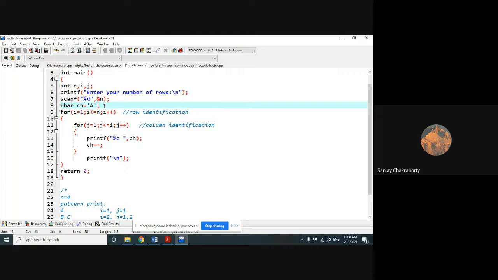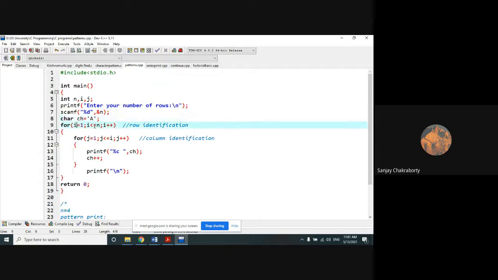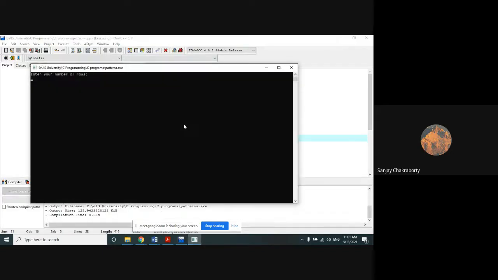What is the ASCII value of capital A? I told you, 65. Very good. So when it does ch plus plus, 65 will become 66. So it will print B. When you do one more ch plus plus, 66 becomes 67. Then it will print C, and the formula is the same because the structure is the same. When this kind of right angle triangle structure comes, it will always be 1 to n and 1 to i like this. Okay, so let's check it out. A, B, C, D, E, F, G, H, I, J, and so on.